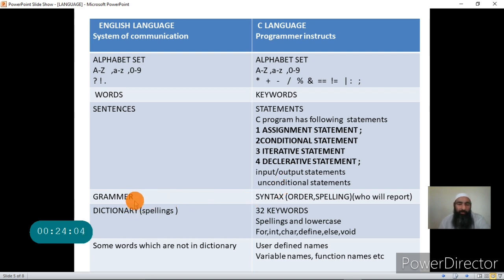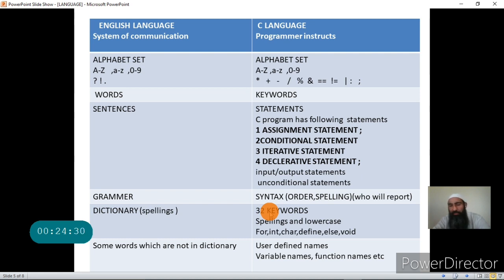Now in the dictionary we have got the list of all the words that are used in a language. Dictionary gives the list of all the words and their spellings. Similarly, in C's dictionary there are 32 keywords, and these words have reserved meanings. The meaning of these words cannot be changed.